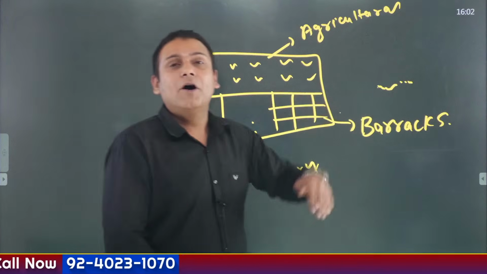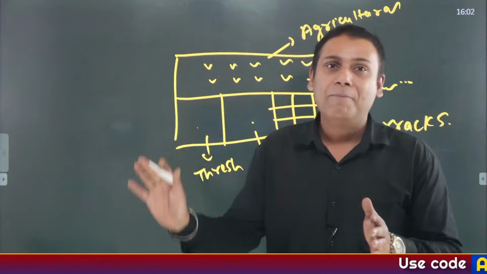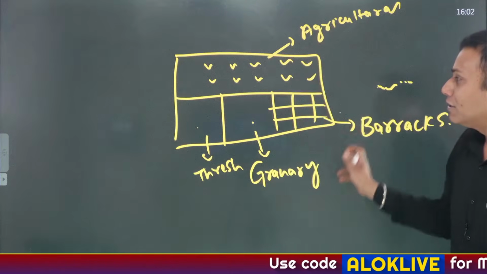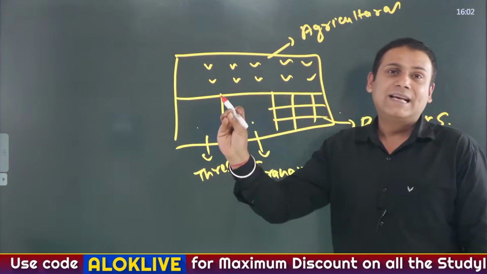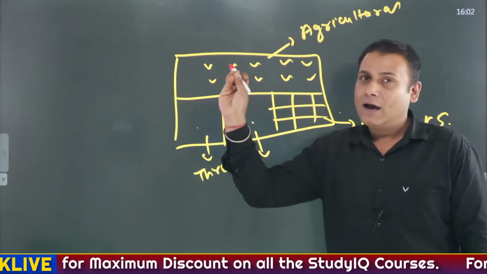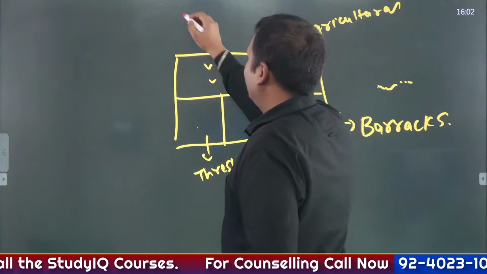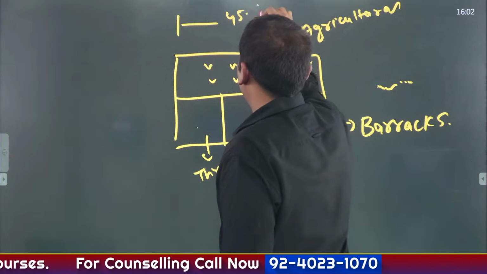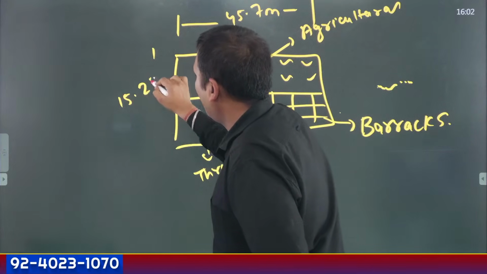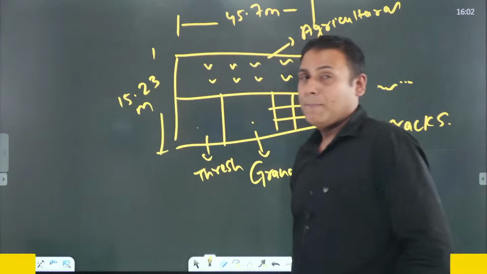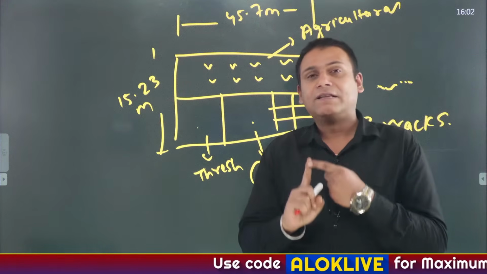So what was the purpose of barracks? The basic purpose of barracks was to house the laborers. And this entire concept is called the great granary. 2 rows of 6 granaries were found at the site of Harappa. If I speak in terms of the parameters, it was approximately 45.7 meters long and approximately 15.23 meters wide. Is that clear?